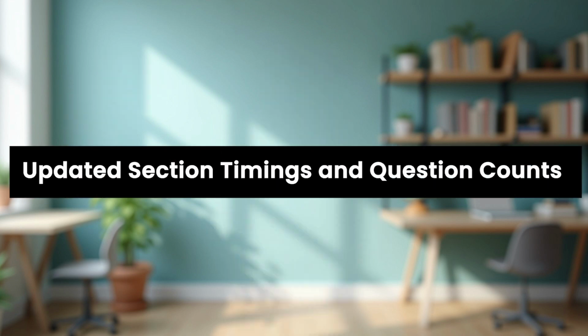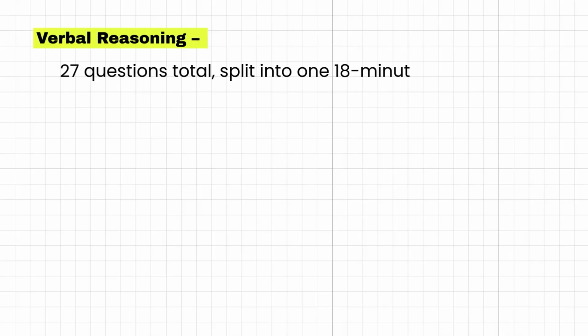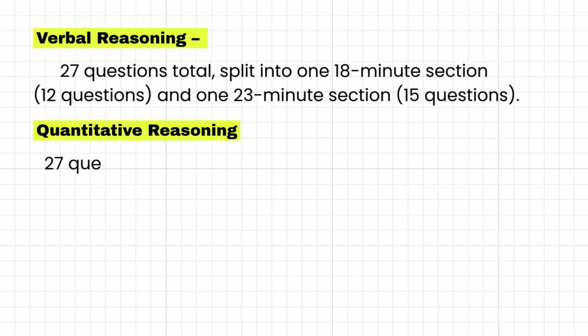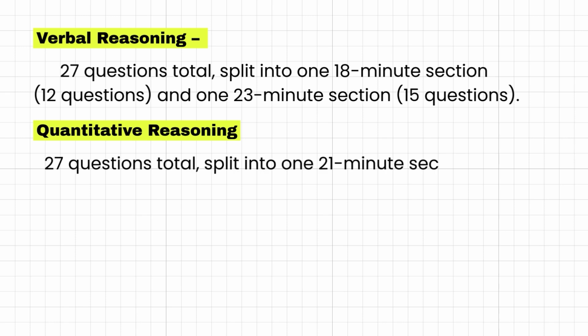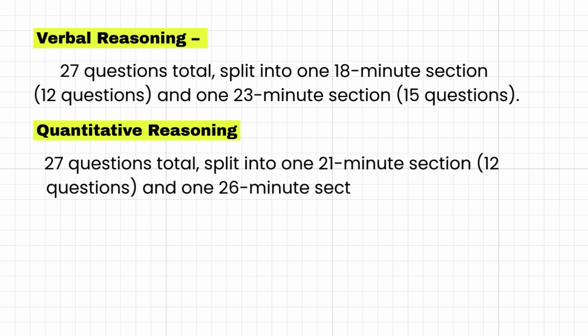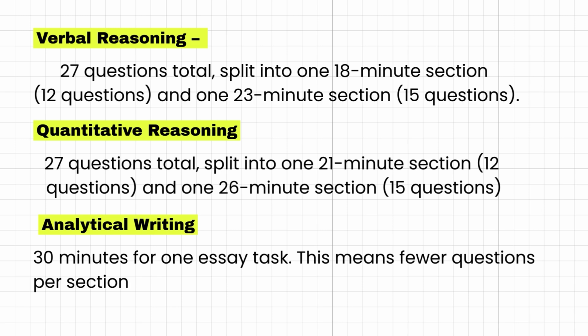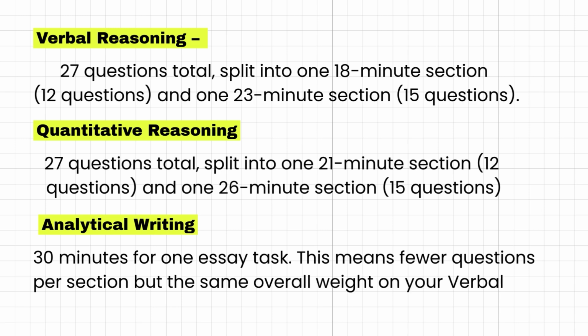Updated section timings and question counts. Verbal reasoning: 27 questions in total, split into one 18-minute section and one 23-minute section. Quantitative reasoning: 27 questions in total, split into one 21-minute section and one 26-minute section. Analytical writing: 30 minutes for one essay task. This means fewer questions per section but the same overall weight on your verbal and quant scores.